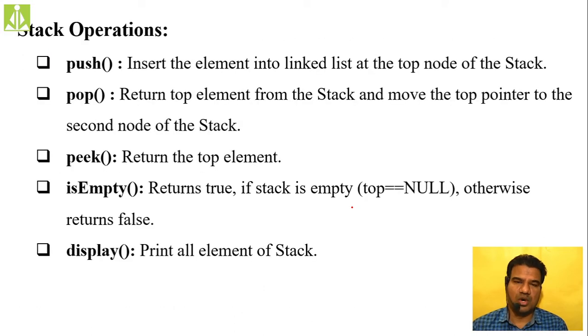So quickly, what different types of operations can we perform on a stack if it is implemented using a singly linked list? We can perform push, that is inserting a new element into the stack. We can perform pop, deleting an existing element from the top of the stack. Then we can perform peek. Peek will not delete, it will simply access the top element of the stack. Whatever element we have at the top of the stack, we can access using this peek operation. Then isEmpty will check the emptiness of your stack.